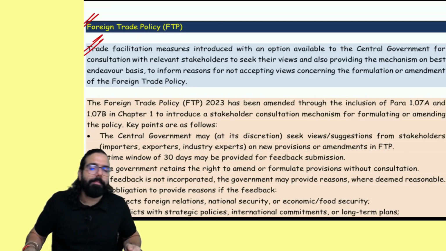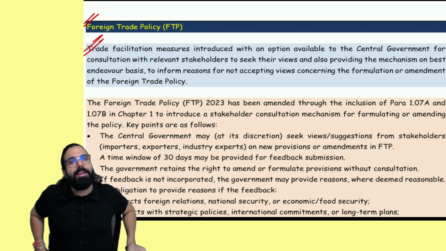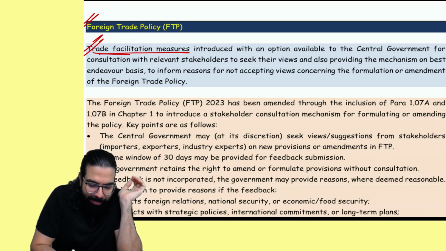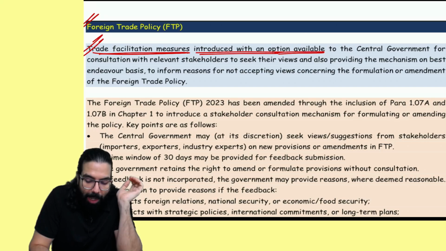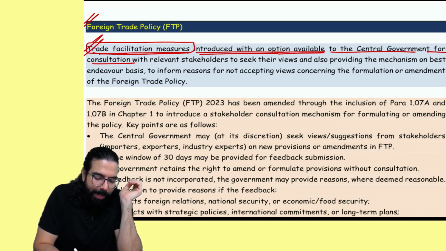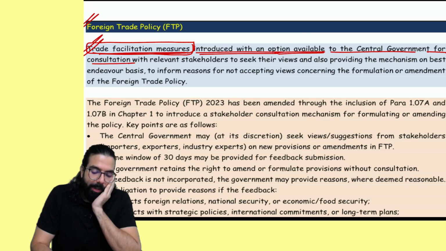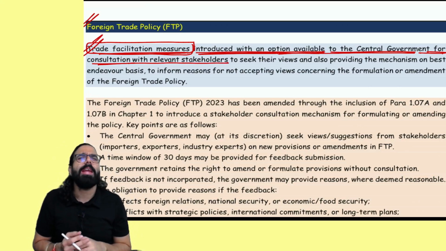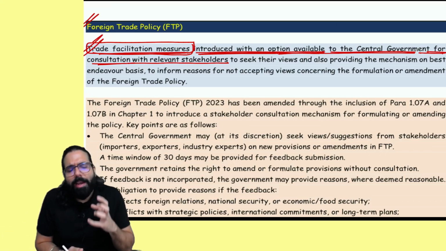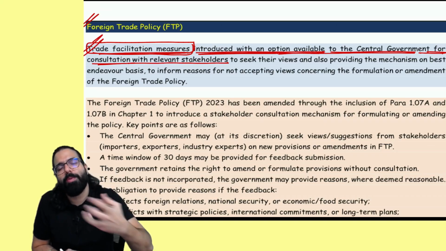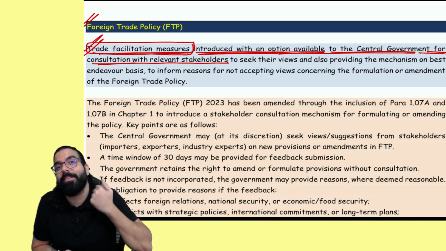Foreign trade policy. Government has gone ahead and told that trade facilitation measures are there in your foreign trade policy. Now, trade facilitation measures are introduced with an option available to the central government for consultation with relevant stakeholders. Whenever government is introducing any trade facilitation measure, it can consult the relevant stakeholders: the measures we are planning to introduce, do you suggest anything? Any suggestion do you have?